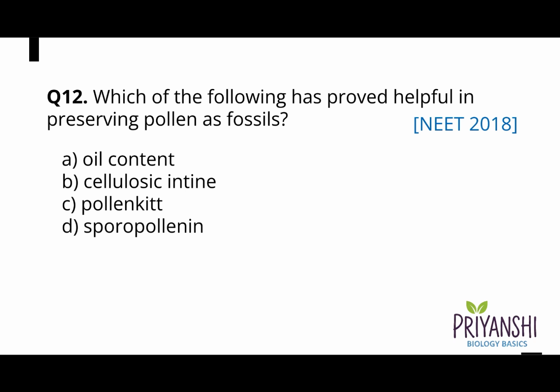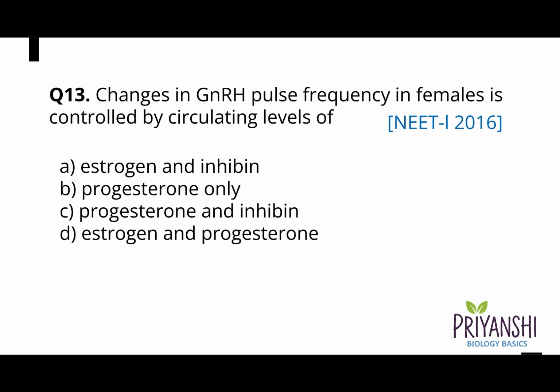Question 12. Which of the following has proved helpful in preserving pollen as fossils? A. Oil content, B. Cellulosic intine, C. Pollen kit, or D. Sporopollenin. And the correct answer is option D. Sporopollenin.